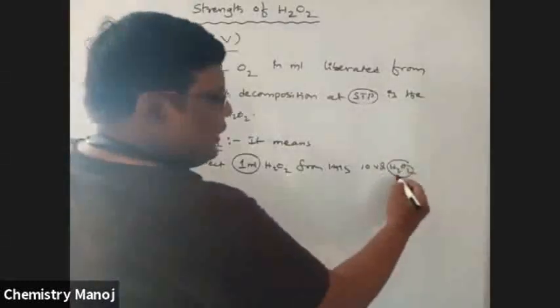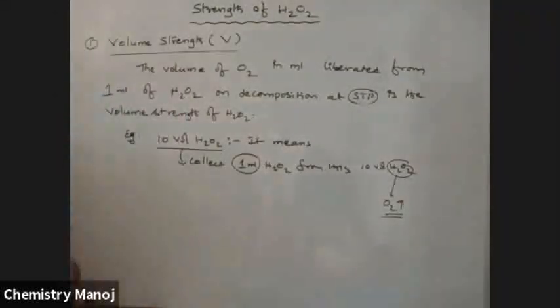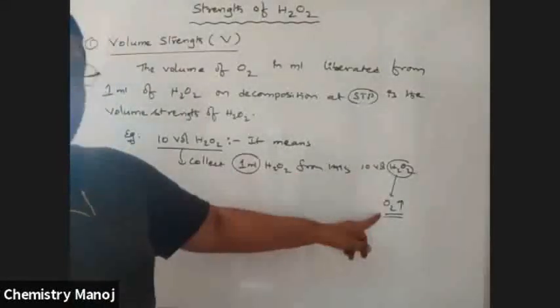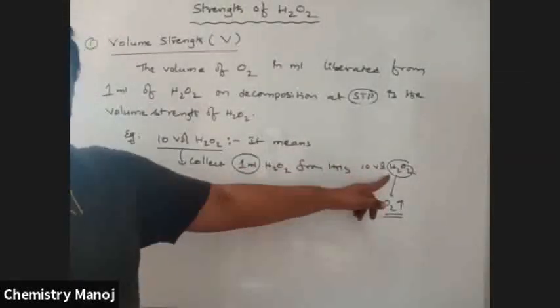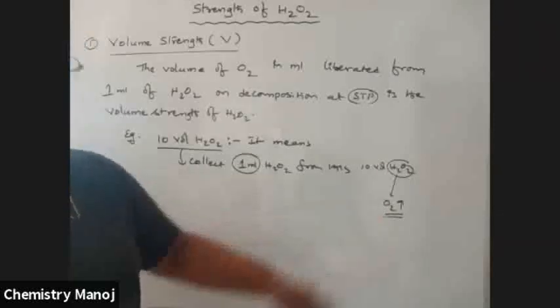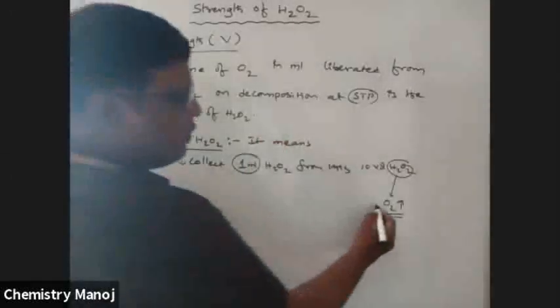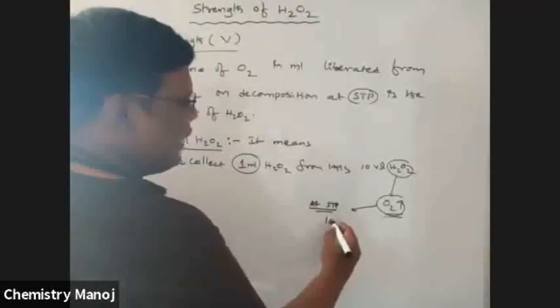This H2O2 is going to be decomposed and liberates O2 gas, as per our previous equation. How much volume of that O2 gas at STP? This liberated O2 at STP is 10 ml.